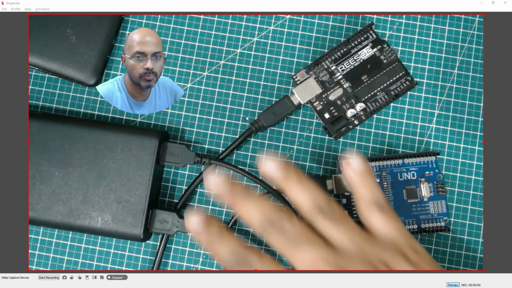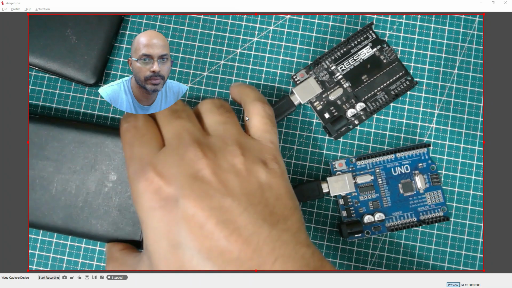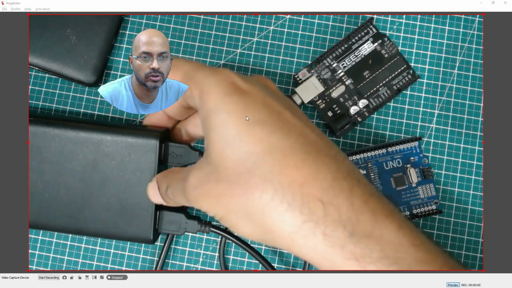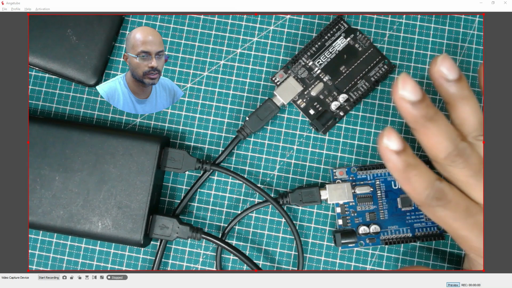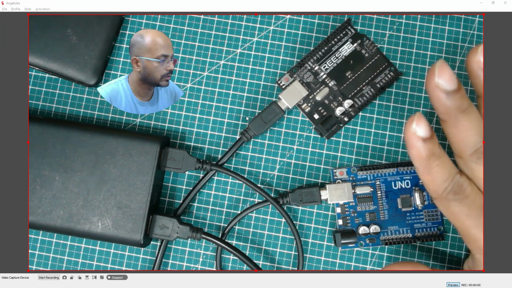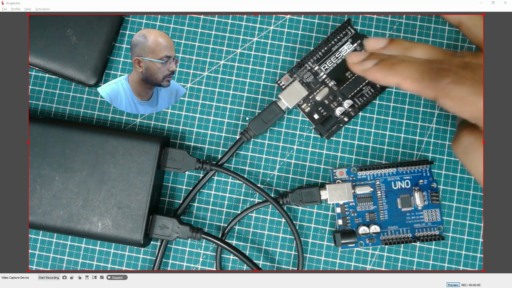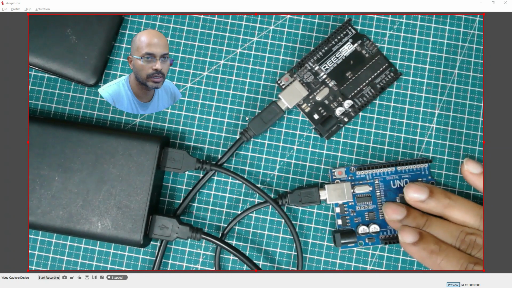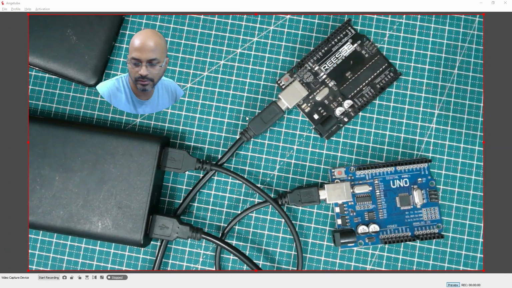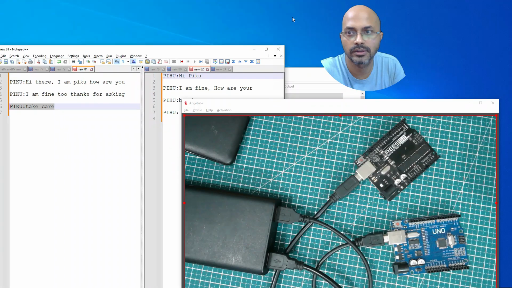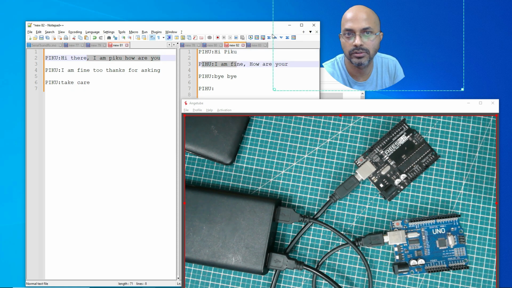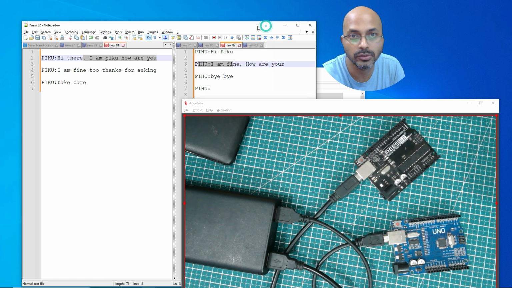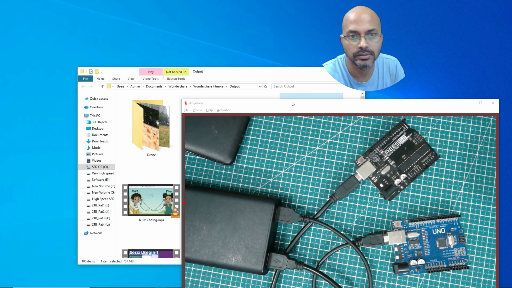So they are now powered by a power bank. This is the power bank, and I'm going to switch it on. And before that, I just want to show you. They are the two Arduinos. They are not connected with the computer. The code is inside. So he is in Pihu's character and he is in Piku's character. Pihu is the first initiator of the chat from the last video. So Pihu will start with hi Piku, and then he will reply, and so on. So this communication is going to happen between them without us knowing.